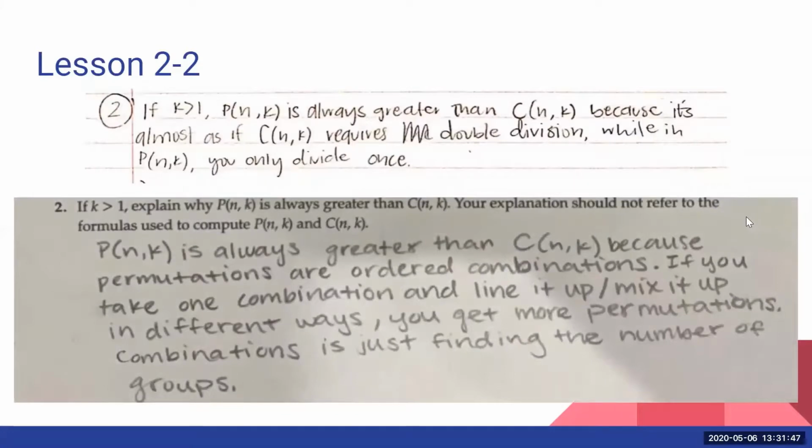So they said P(n,k) is always greater than C(n,k), sorry, n choose k, because permutations are ordered combinations. If you take one combination and line it up or mix it up in different ways, you get more permutations. Combinations is just finding the number of groups. So pretty much a permutation, you're counting all the different orders. A combination, one group is sufficient. And so that's how they explain why P is always greater than C. And I thought that was a really great explanation. So thank you for submitting that.